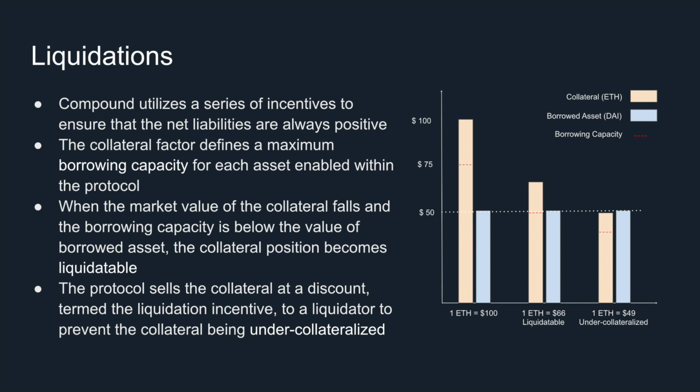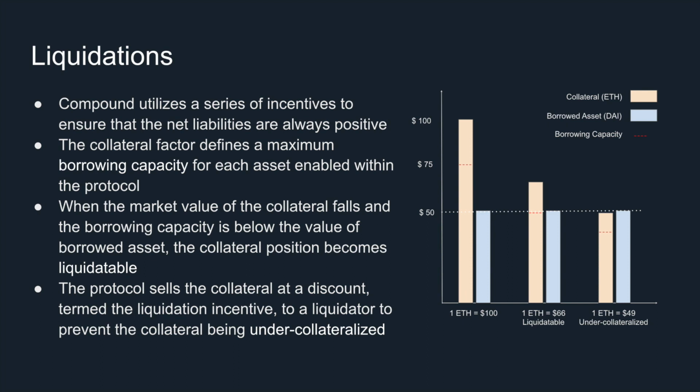When the market value of the collateral asset Ether drops from $100 to $66, the borrowing capacity will also drop to $49.5, which is below the value of the borrowed assets. When this happens, the collateral position becomes liquidatable. A liquidator can repay up to a half of the borrowed position, and the collateral value received is equal to 105% of the repaid value.